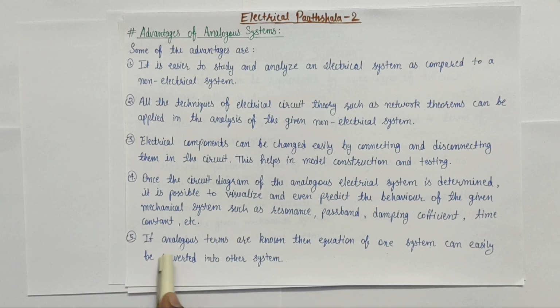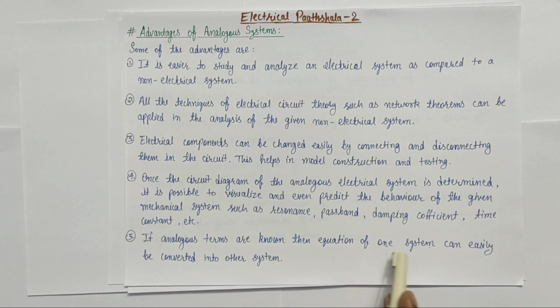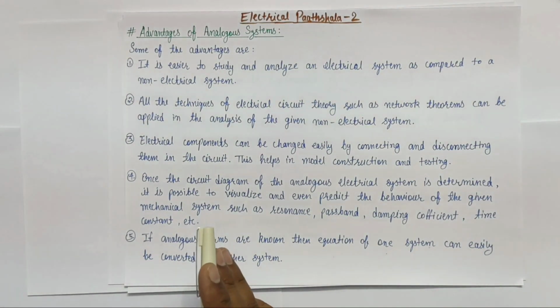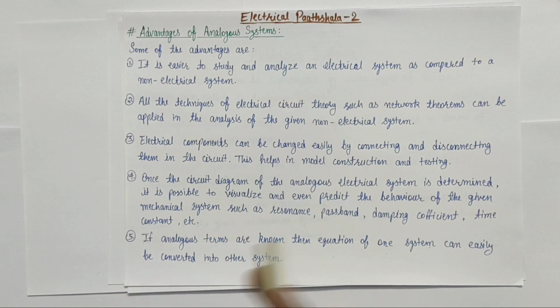The fifth advantage is that if analogous terms are known, then the equation of one system can easily be converted into the other system. Why? Because the differential equations of analogous systems are of the same type. Therefore, if the analogous terms are known, then we can easily convert the differential equation of one system into another system by simply substituting the analogous terms with one another.